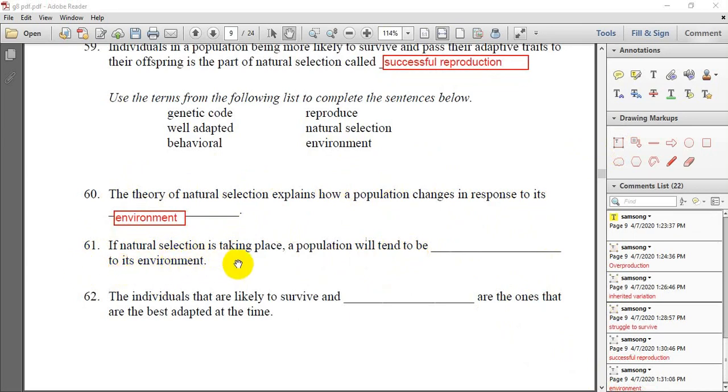As we said, organisms over time change to be well adapted to their environment. Question 62. The individuals that are likely to survive are the ones that are the best adapted at the time. The organisms that survive will be able to reproduce and pass their genes to the next generation.